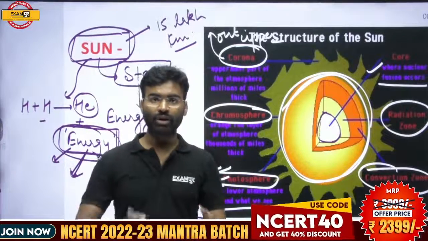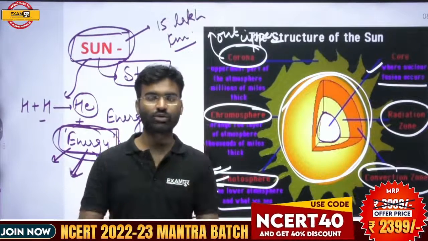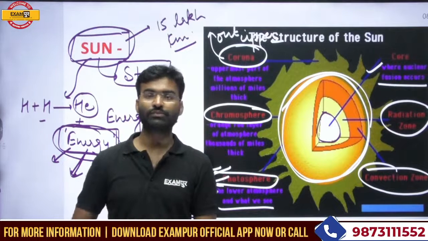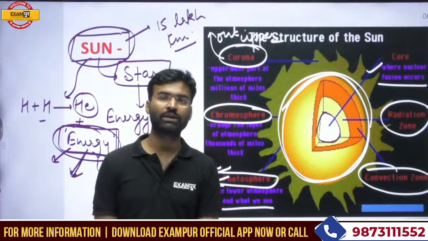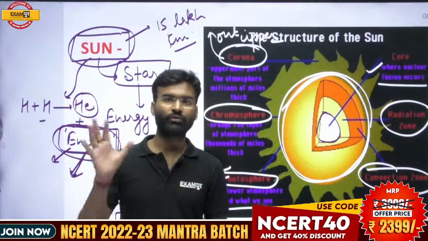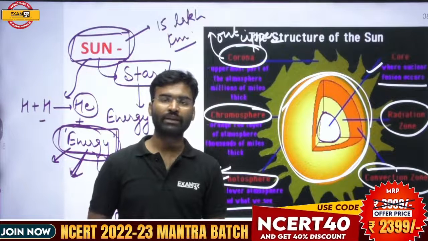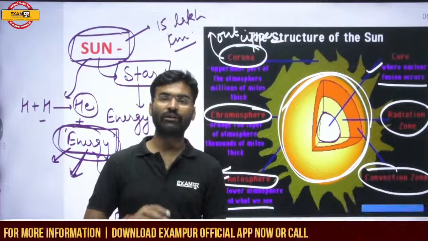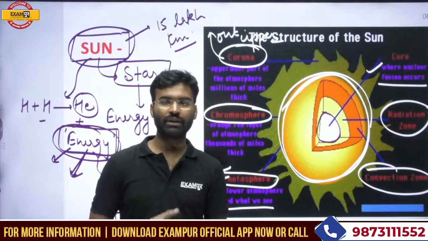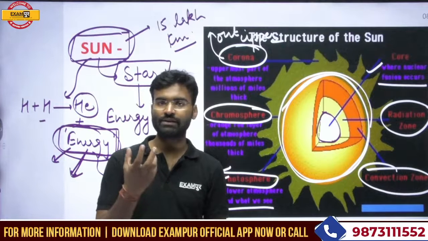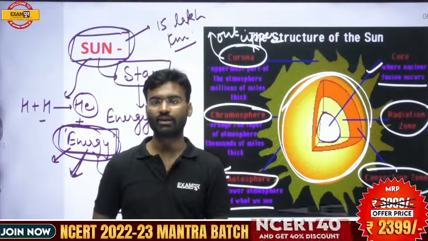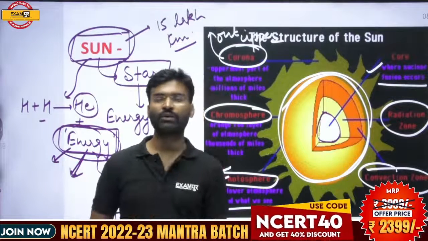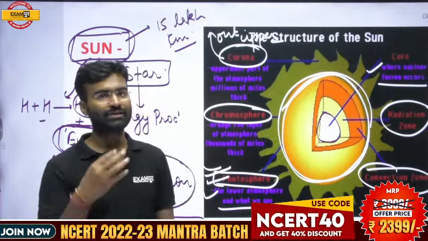The sun is not in solid form, it is in gaseous form, because there is a lot of hydrogen, found in high quantity, and it is converting into helium. The sun's remaining life is 5 billion years. After 5 billion years, the gases will convert into a solid part, and the sun will start to die.